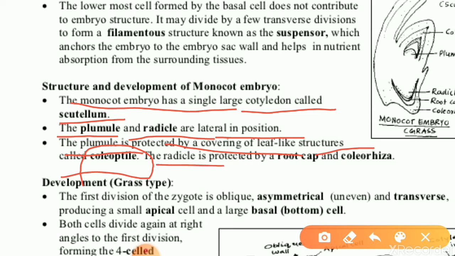Next, the radicle is protected by a root cap and coleorhiza. Actually, radicle is known as the future root. It is protected by root cap and a protective sheath that we can call as coleorhiza.